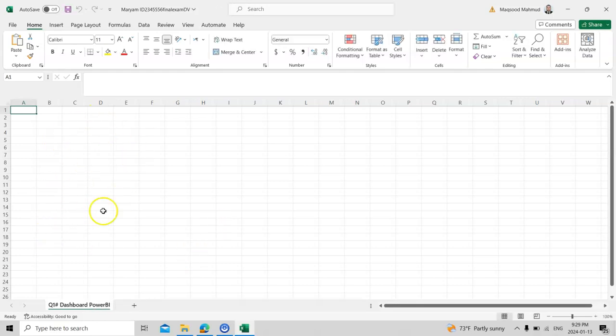Then, if it is in Power BI or Tableau, you need to put the screenshot here, right? If it is in Excel, then you can put it directly over here.